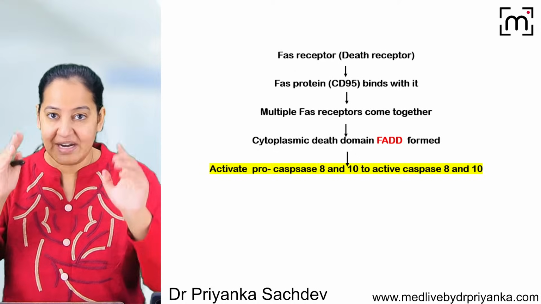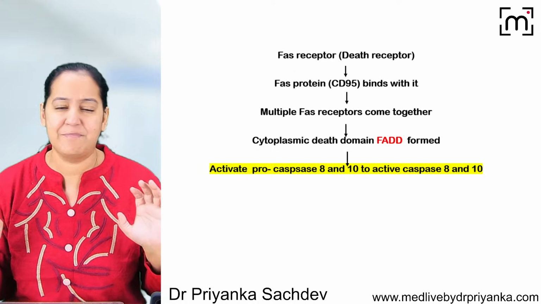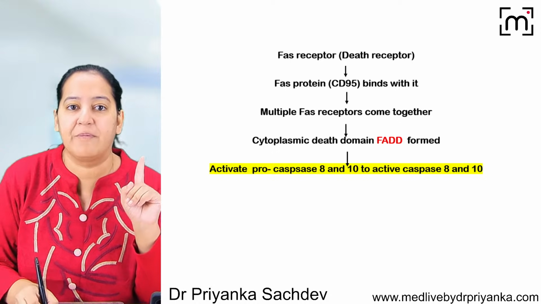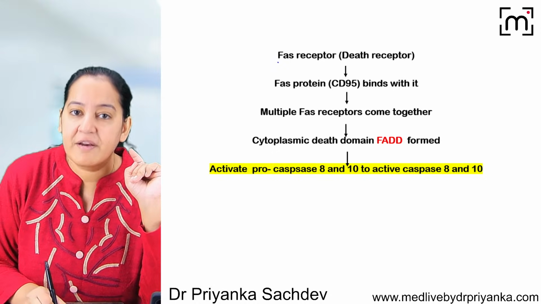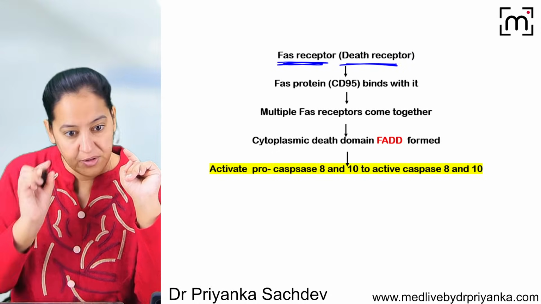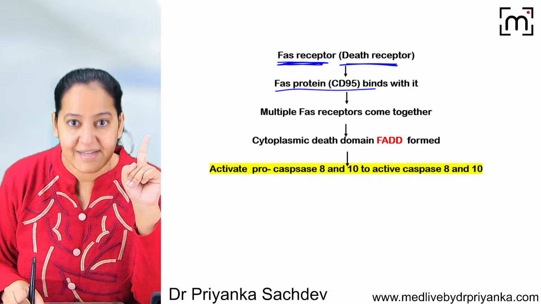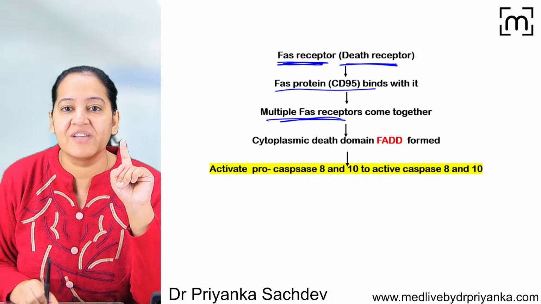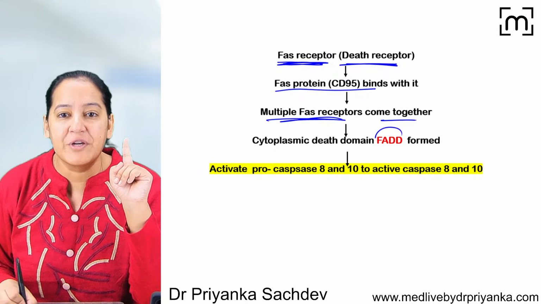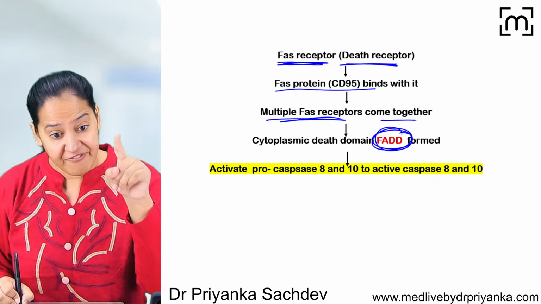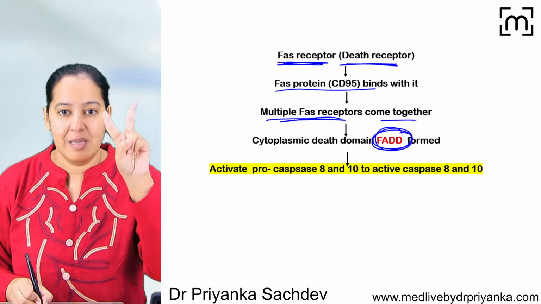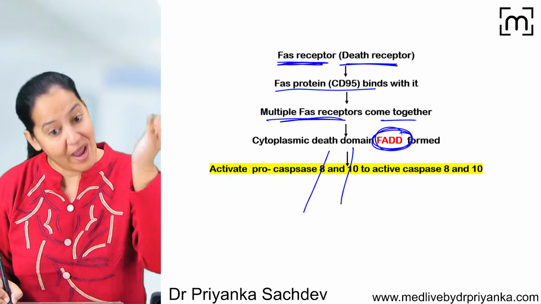So you can understand with the help of the flowchart. Don't read paragraphs, don't write paragraphs. Understand with the help of the flowchart. There are Fas receptors, death receptors on the surface of the cell. Whenever the ligand comes, the signal comes, multiple Fas receptors come closer and they form a domain, that is FADD. Since FADD is formed, it activates pro-caspase 8 and 10 into active caspase 8 and 10.